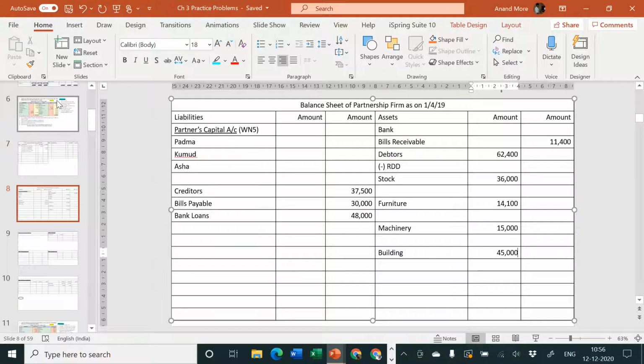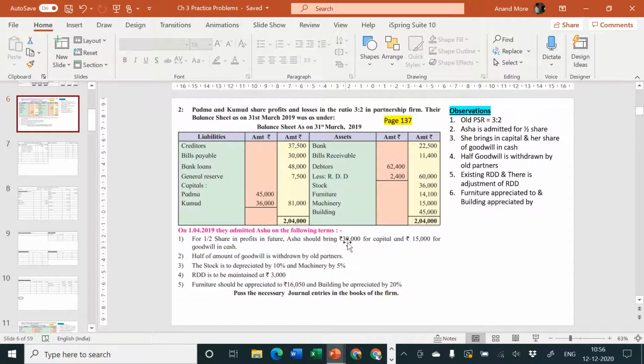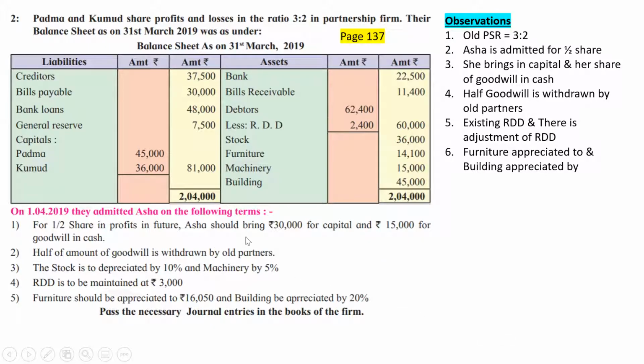Let us check the problem. They have told Asha is admitted on the following terms. She should bring 30,000 rupees as capital. So cash is coming in. Asha is the giver. Entry will be cash or bank account debit to Asha's capital account.